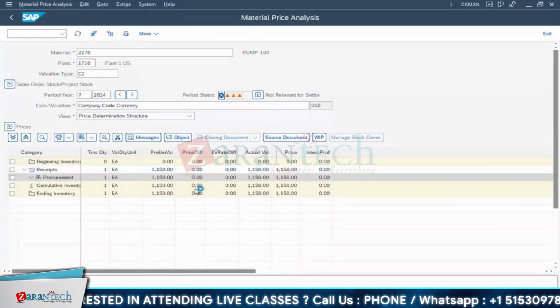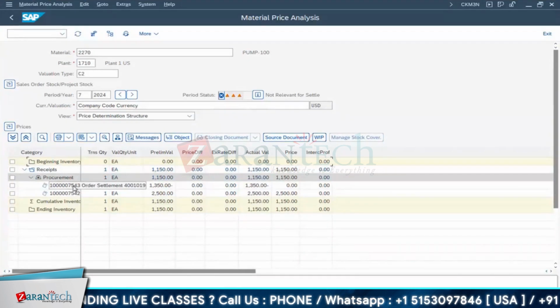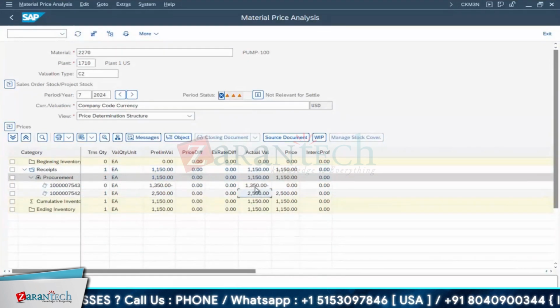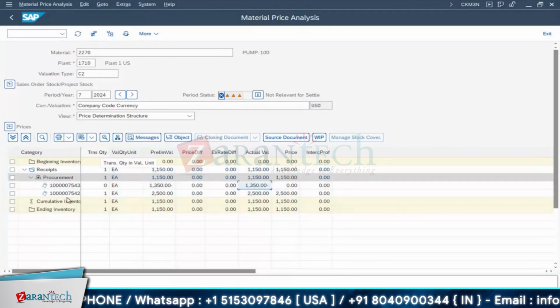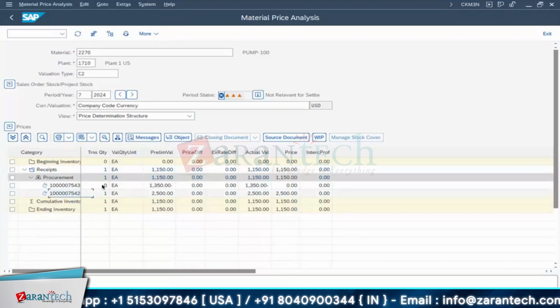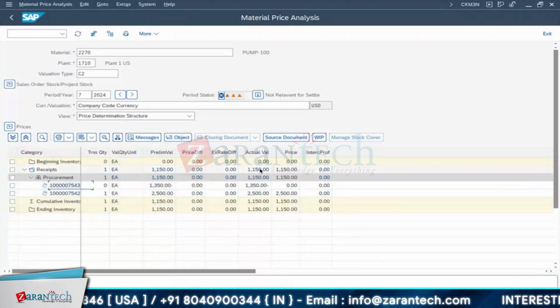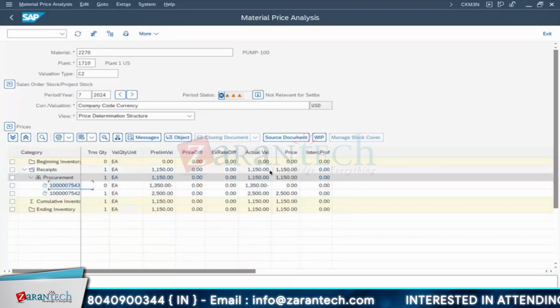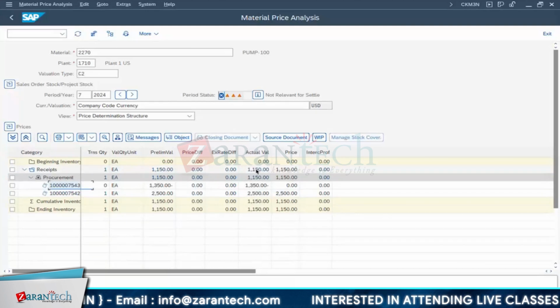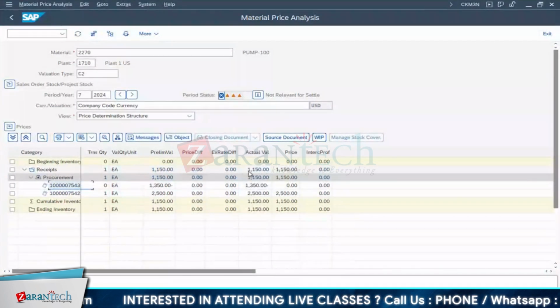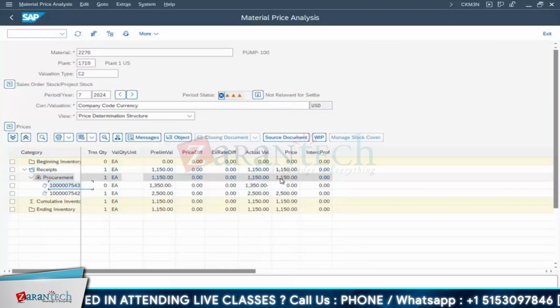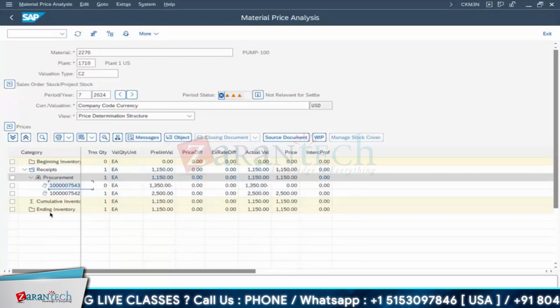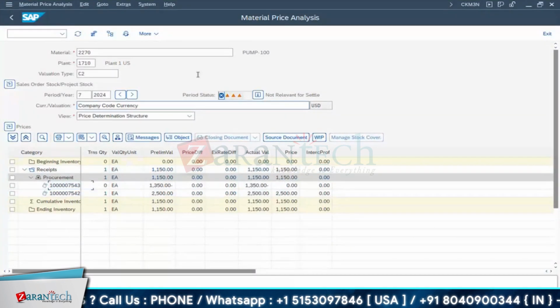Okay, earlier you'll have another one. Anything like procurement is done, all those things. 2500 was there and the balance amount got settled. Earlier it was maintained with this goods receipt. Next, again I'll do another one, then the average price will come. One example, say you take some 1000 rupees expenditure: 1150 plus 1000 divided by 2. That will be your average price. Here you'll get somewhere the mean value. Okay, this you can get.